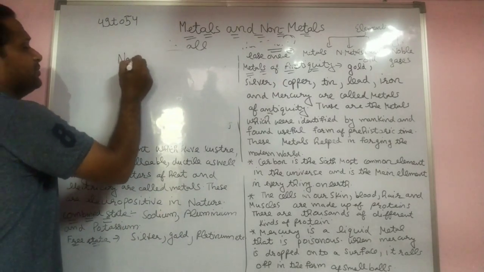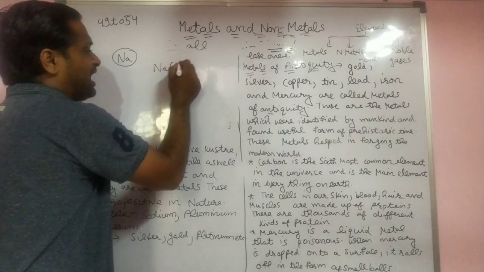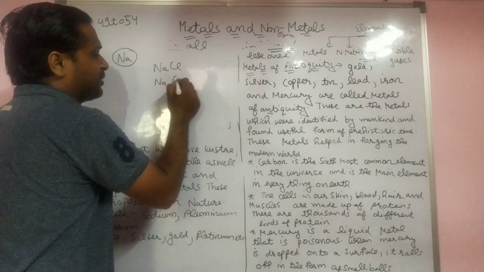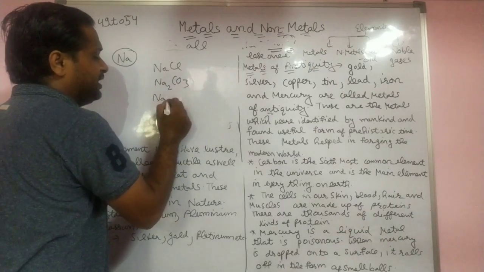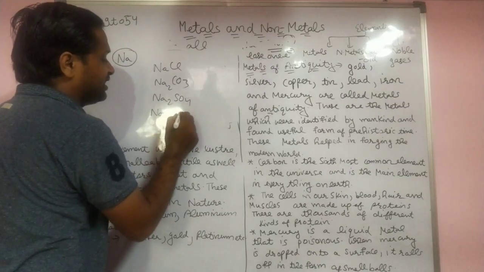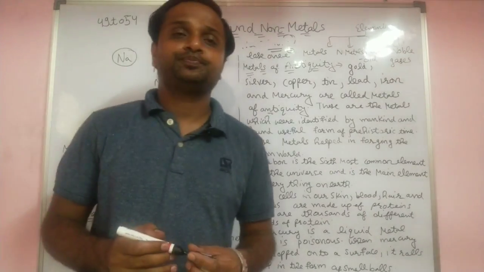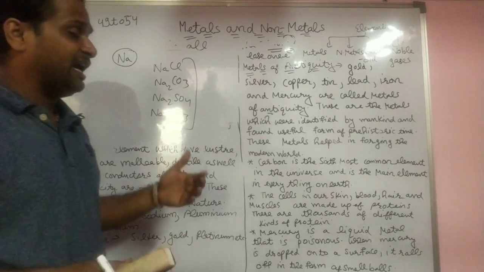So sodium and aluminium are always found in a combined state. Sodium in a free state is not found. It may be in chloride, carbonate, sulfate, sulfite, or any other salt, also chloride, bromide, iodide.